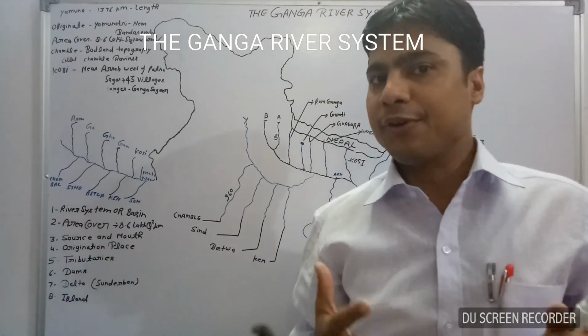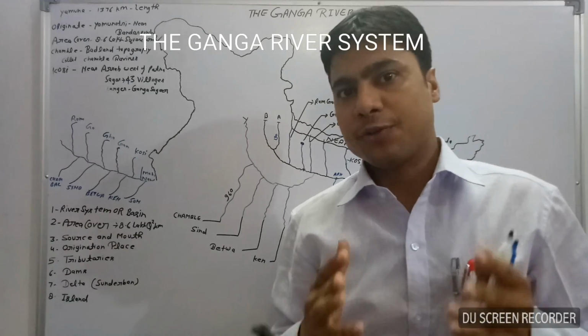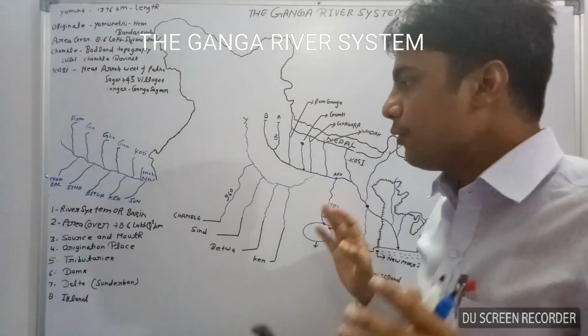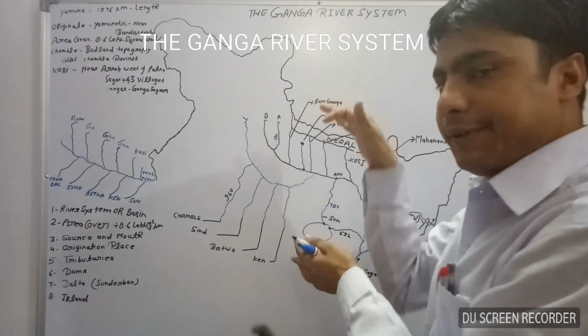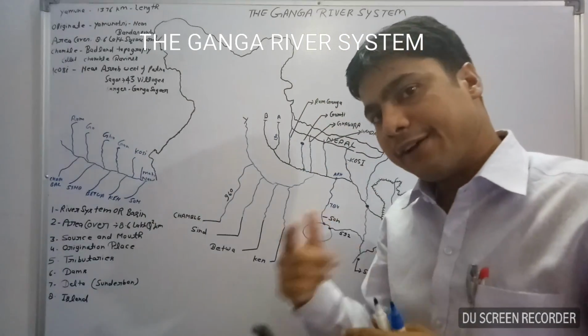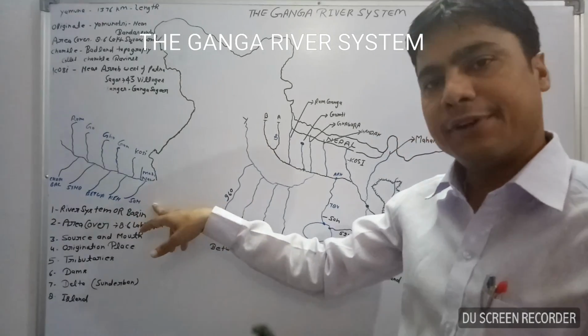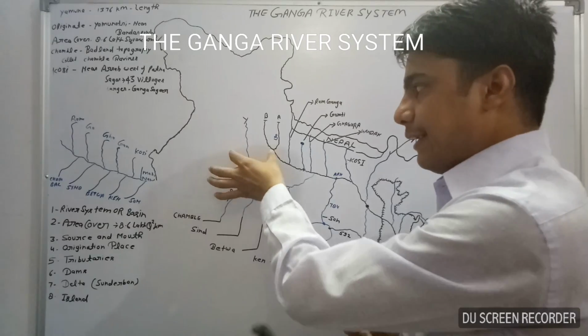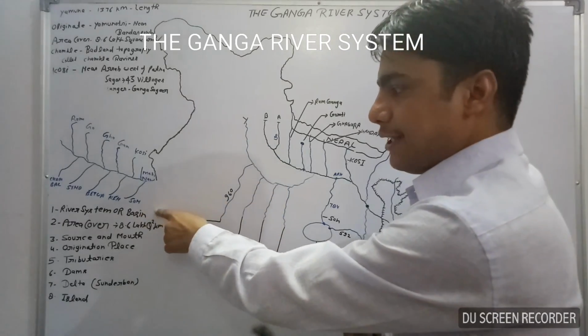Ganga is the most important river of India. Most part of central India is covered by the Ganga river. So, before starting this topic, we will discuss some points of the Ganga river. Then after we will describe each topic one by one. So, the Ganga river system we can easily understand through these points.